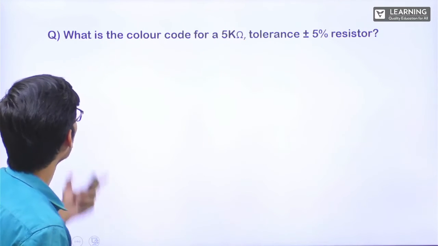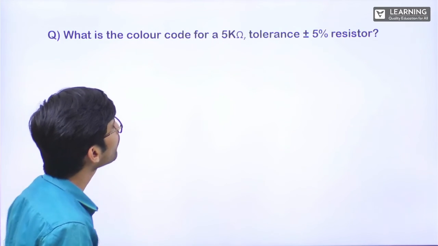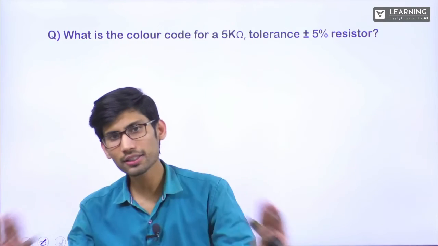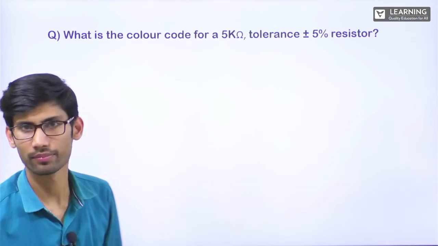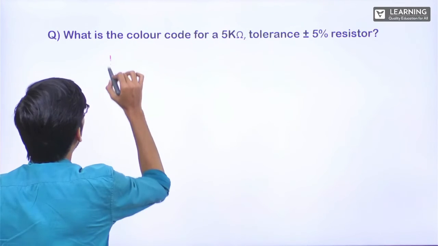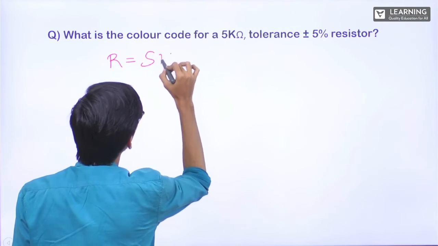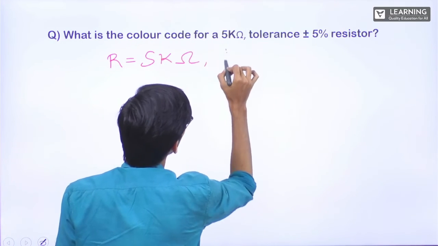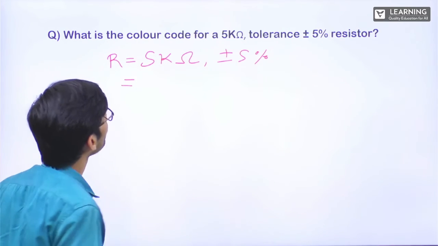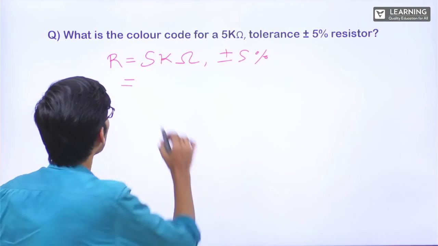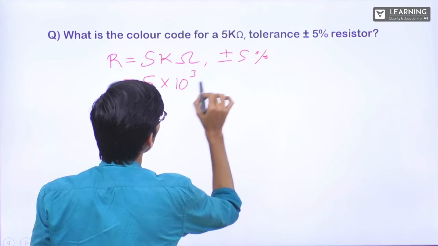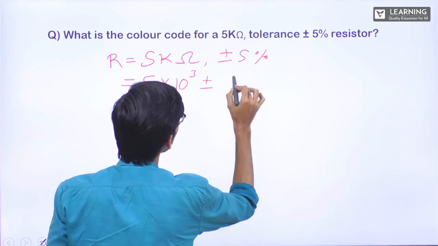Next. What is the color code for a 5 kilo ohm, tolerance plus minus 5% resistor? If nothing is mentioned, it's a 4-band resistor. Now, resistance is 5 kilo ohm and tolerance is plus minus 5%. So this is 5 into 10 power 3 plus minus 5%.